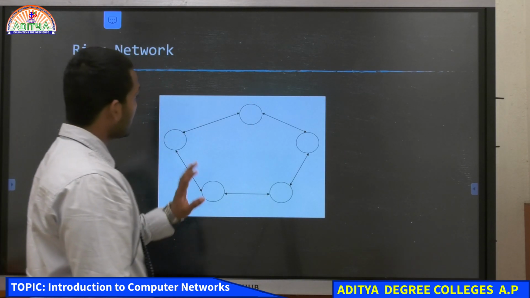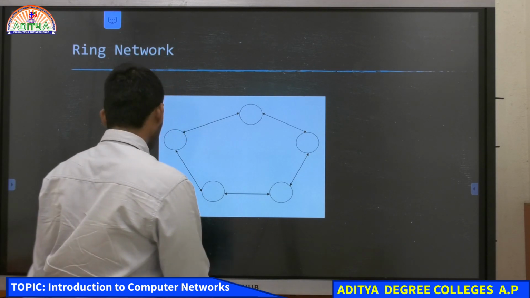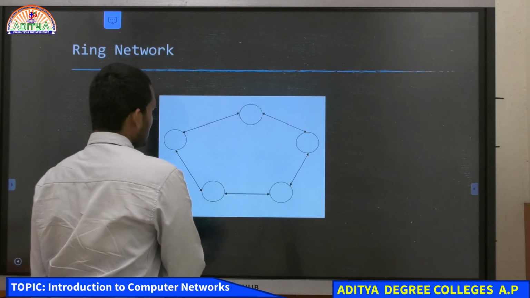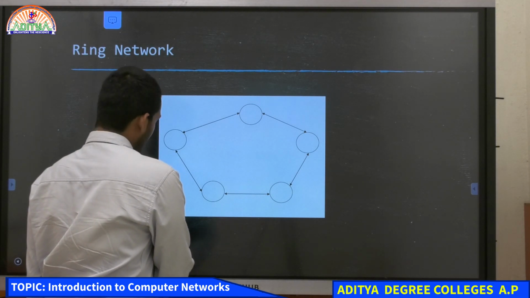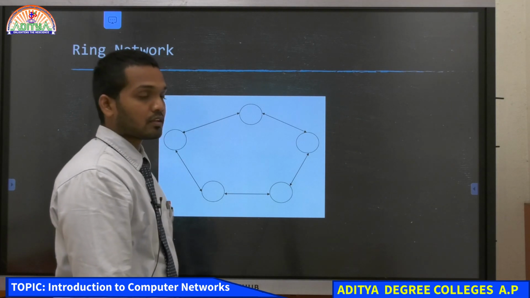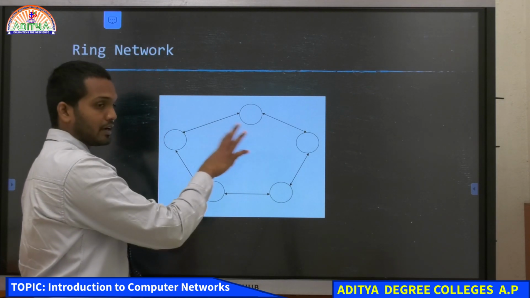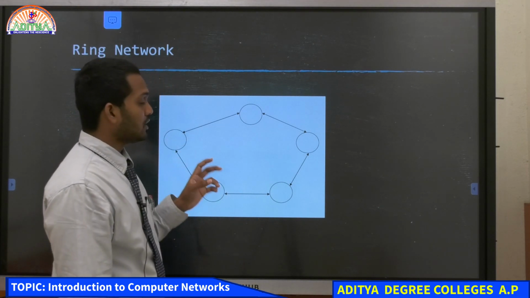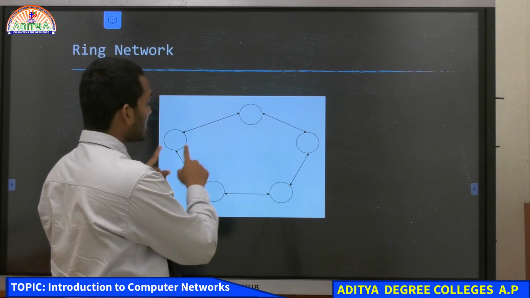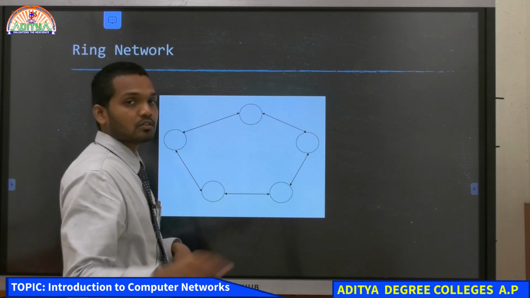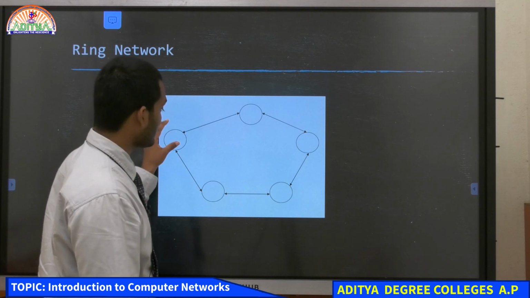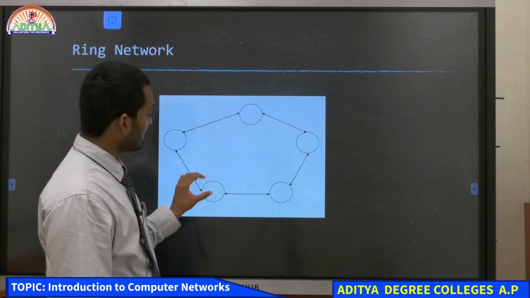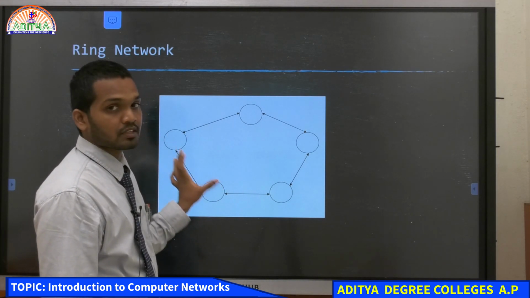Next we have is ring network topology. What do you mean by ring network topology? In ring network topology, we have all the computers connected to one another in a network. So if you see this ring network topology, each computer has two nodes connected to it. Like suppose this is node 1. Node 1 has two more node connections in the network. The same way computer 2 has two node connections in the network.